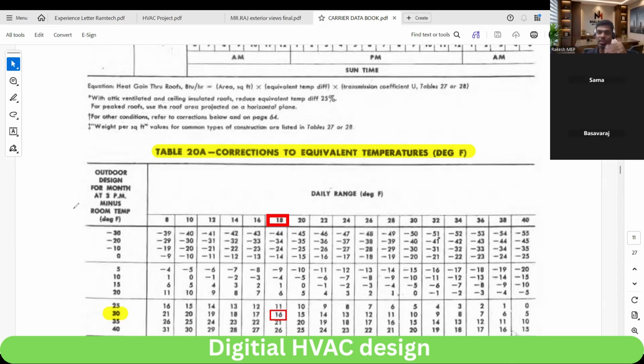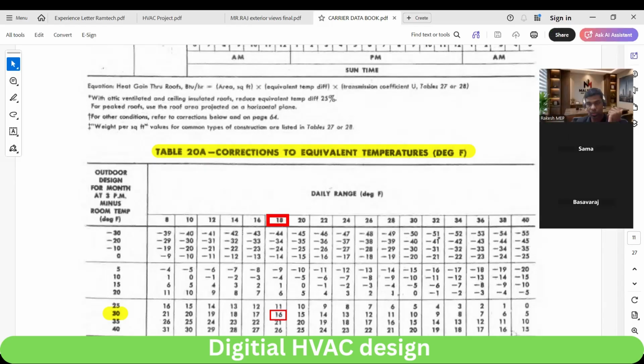If the tonnage increases in one room, this is the one time you are doing the exercise for the correction factor. After this, you will not find it in this table, so once we have to use it. If you make it a little bit higher, everything will change a little bit, 5% or something. So here we are getting 20. I don't know, in the notes some different things might be written, so don't worry.